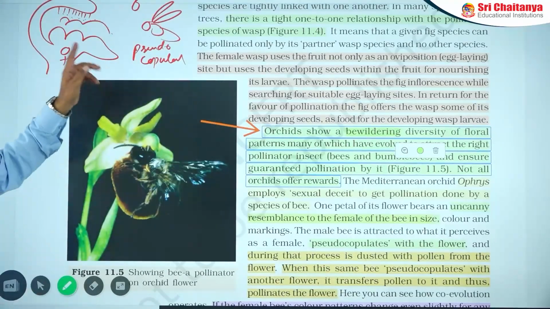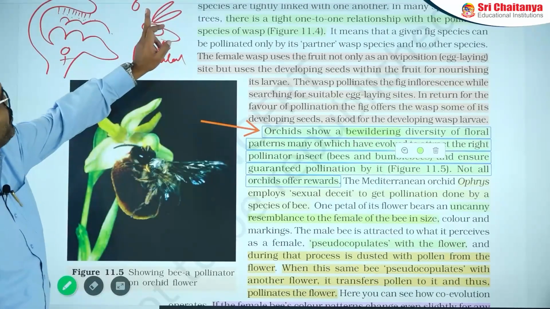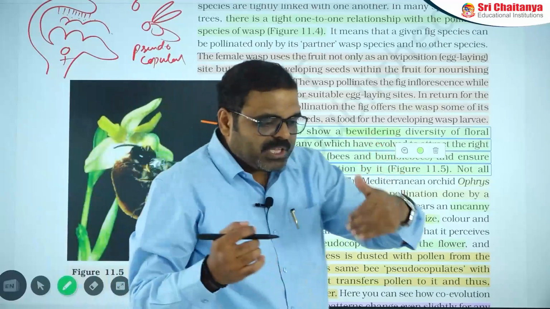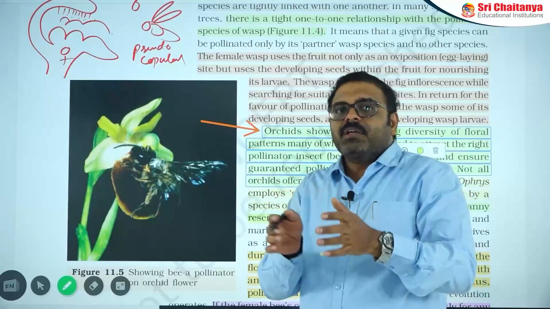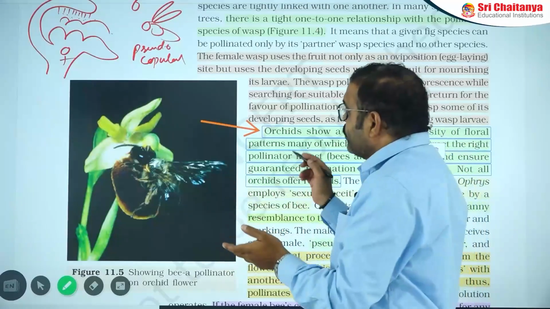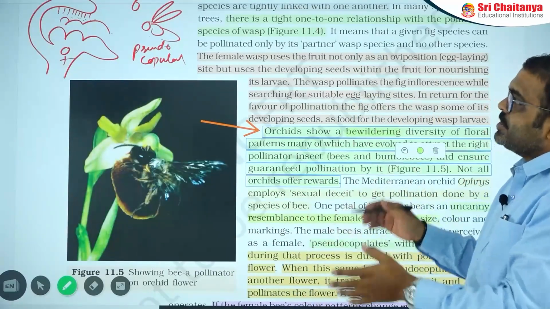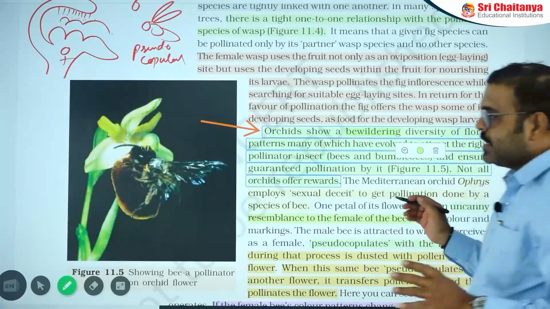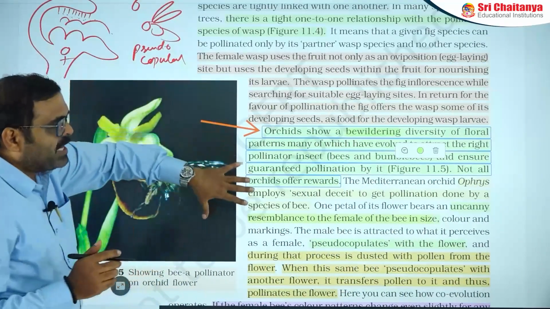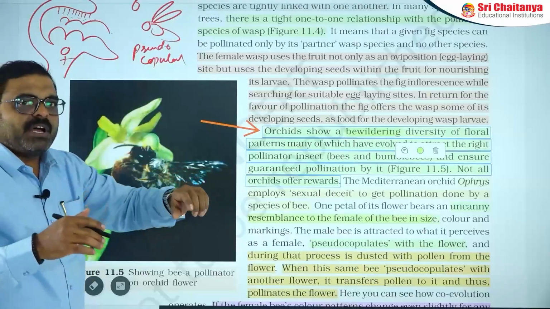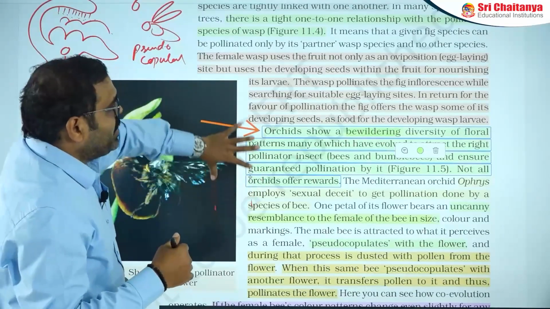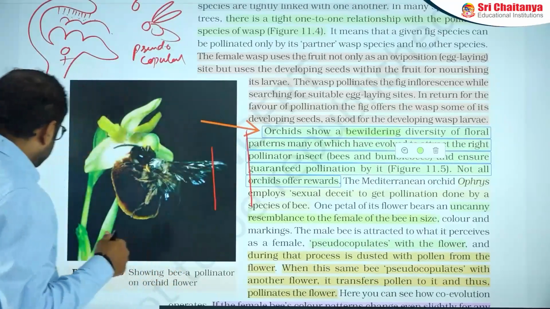That's why, if the bee is modified in different sizes and shapes during evolution, then the orchid flower can also change its structure. That is a very fascinating example. It is a bewildering example, meaning it is weird, and very wonderful.